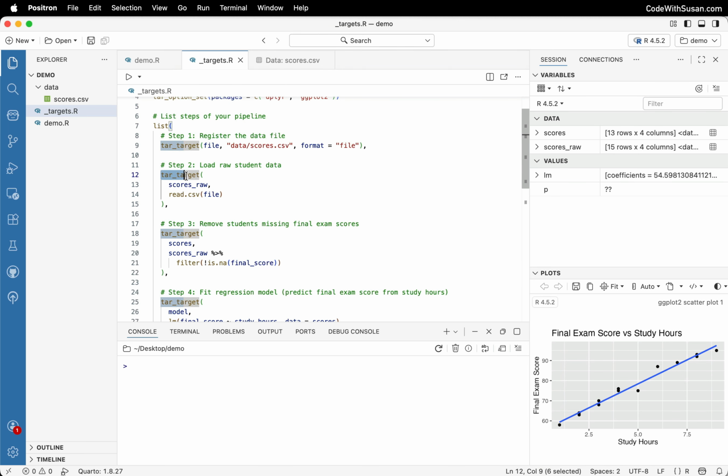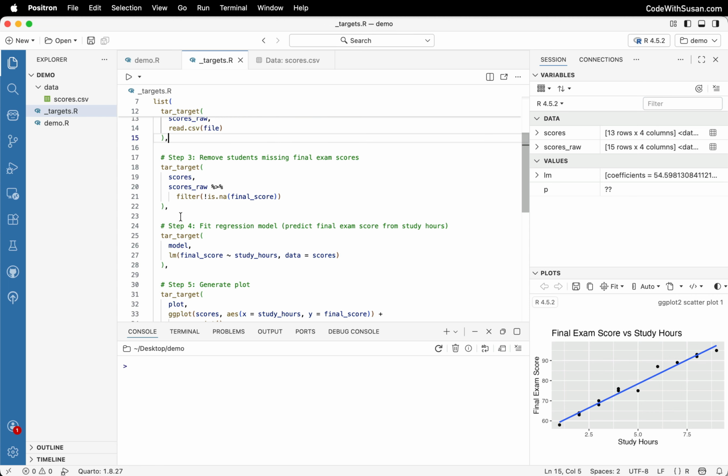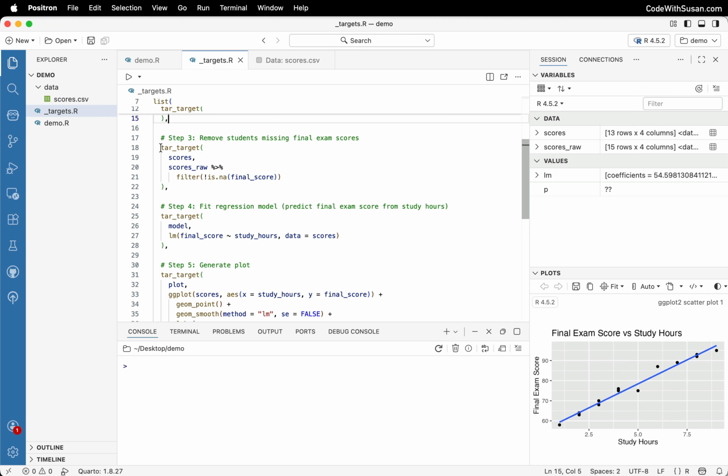So once again, we use the tar target function. We give this target a name. We're going to call it scores raw. And then following that, we need the command we're going to execute as part of this target. So here we're just going to import that data. So we're going to do read.csv on our file target. And we can see that same pattern applied for the remainder of the steps. So we invoke tar target, we give the target a name, and then we specify the command or the code we want to execute for that target.